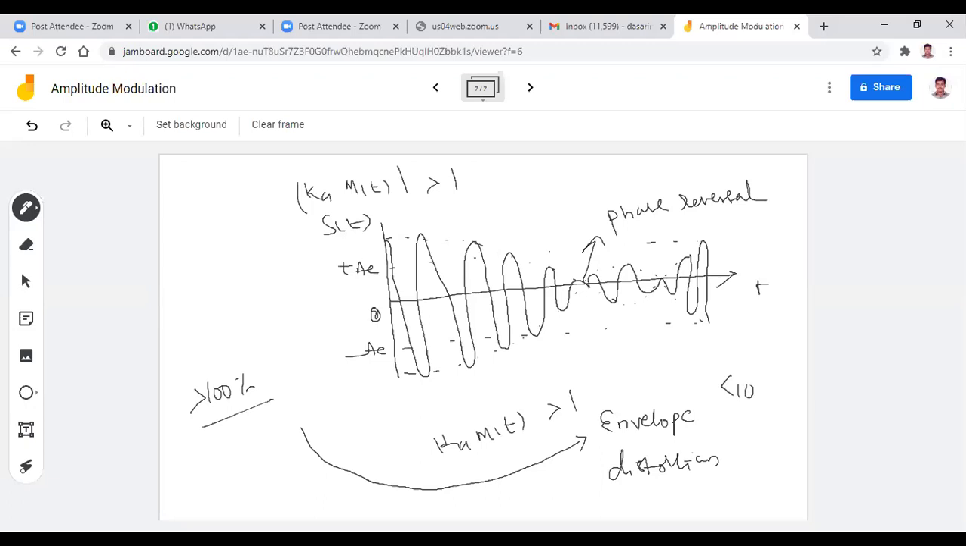So simply we can say that this envelope distortion can be avoided when you maintain the modulation index less than 100%. That means when you maintain the absolute value of Ka m of t less than 1, or less than or equal to 1, at that time there is no envelope distortion. So one point you have to know is what happens whenever there is some envelope distortion. I will explain that.